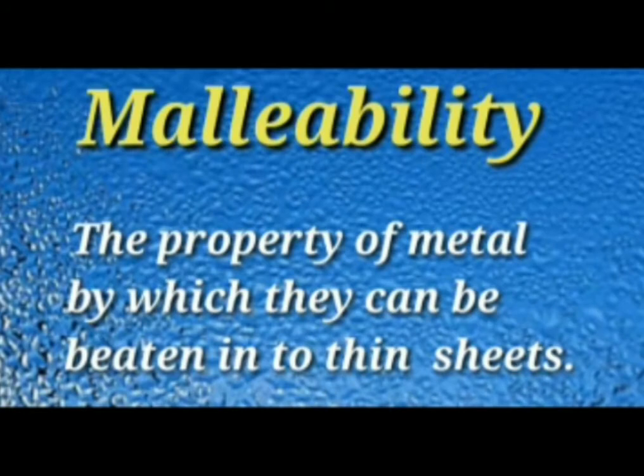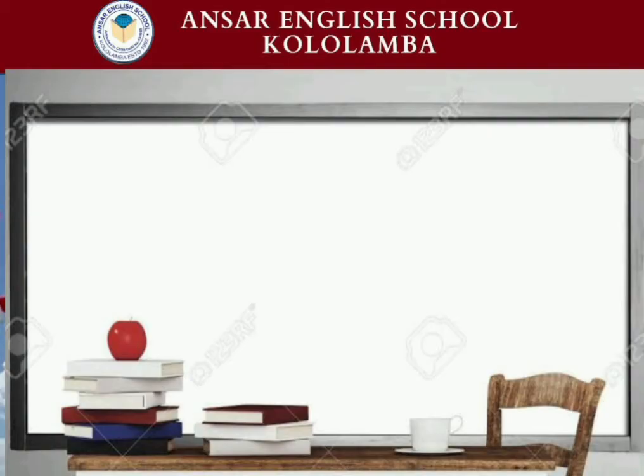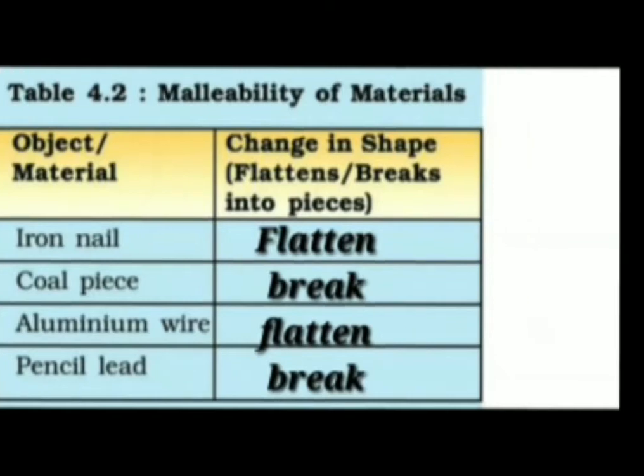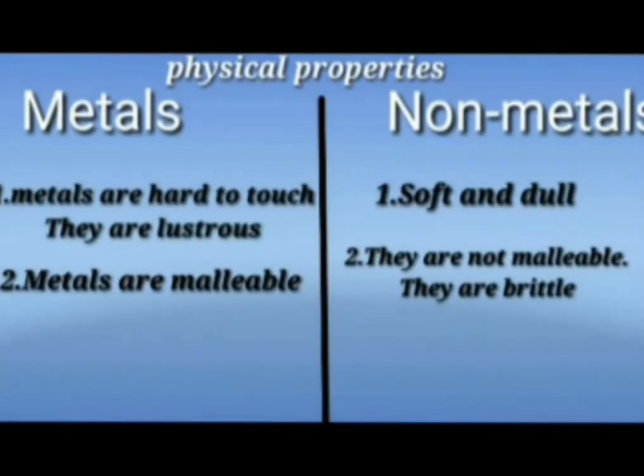Malleability is the property of metal by which they can be beaten into thin sheets. Here, the iron nail and aluminium wire become flattened when hammered. In the case of the coal piece and pencil, they break. So, we can understand that metals are malleable and the non-metals are not malleable. They are brittle.